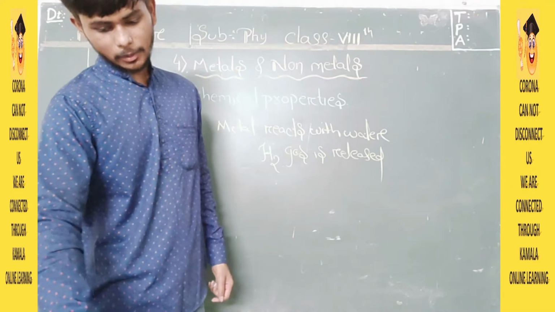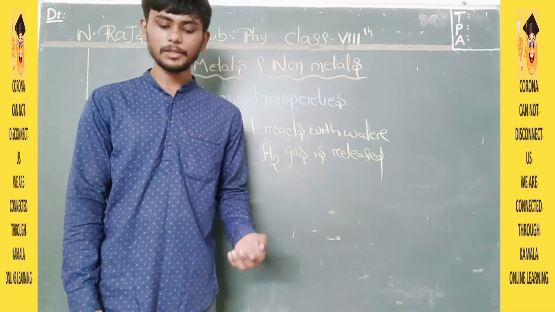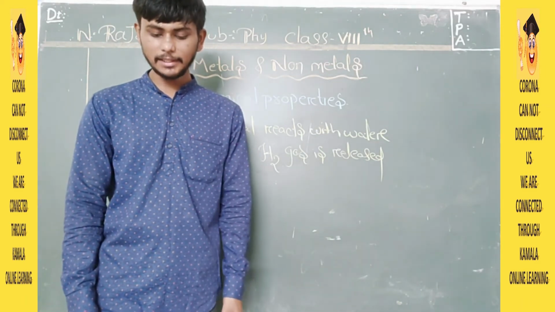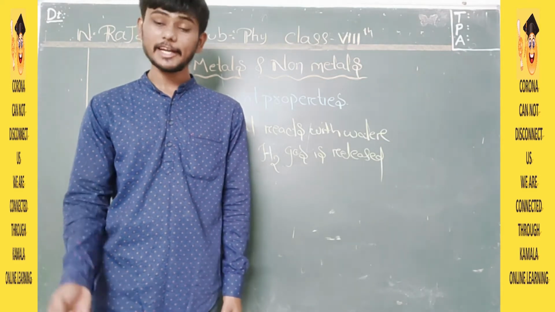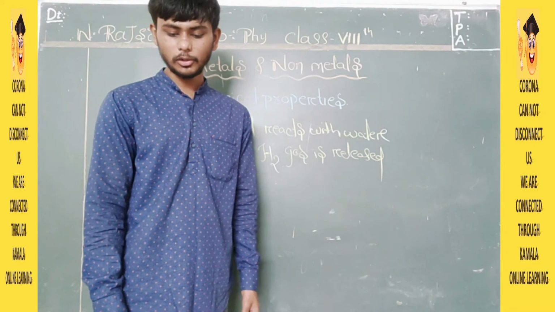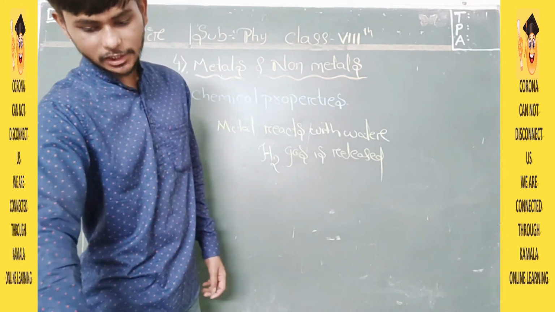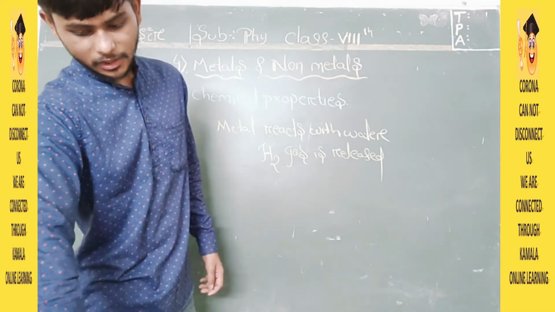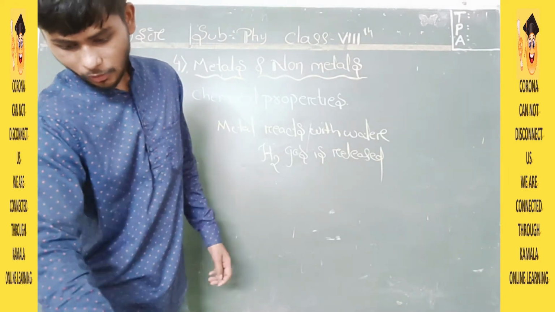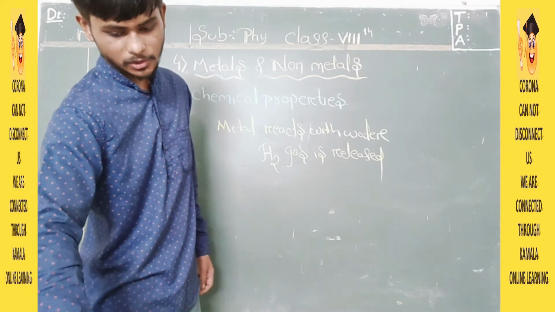Take the samples given in table number 8. See, a number of samples are given here: iron, zinc, copper, sulfur, aluminium, carbon, magnesium, iodine, a lot of stuff. They are saying that please add them with acid. Add 5 ml of dilute hydrochloric acid to each of the test tubes with the help of a dropper. Observe the reaction. If you find a reaction, heat the test tube gently. If there is still no reaction, add 5 drops of concentrated hydrochloric acid. Now bring a burning matchstick near the mouth of the test tube and observe what happens.